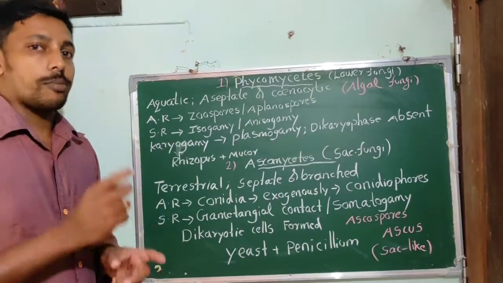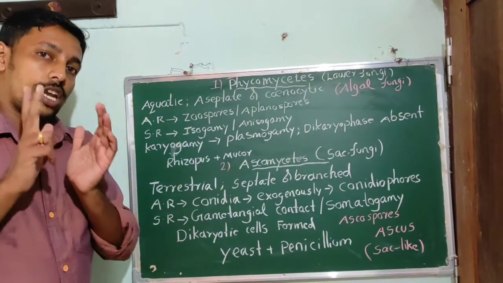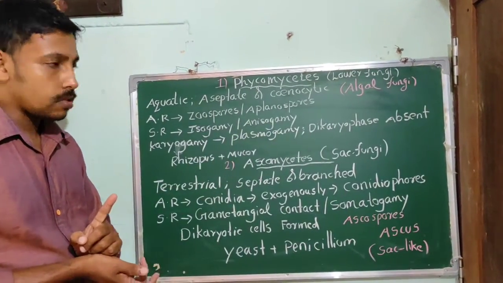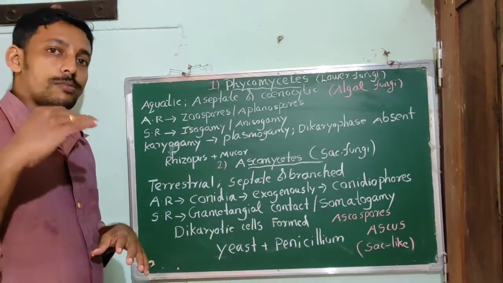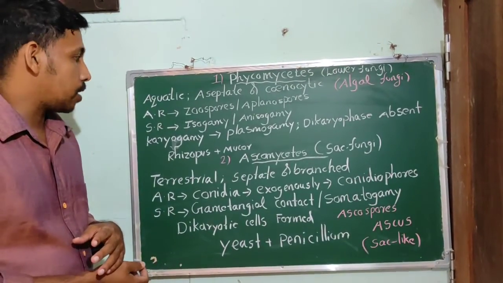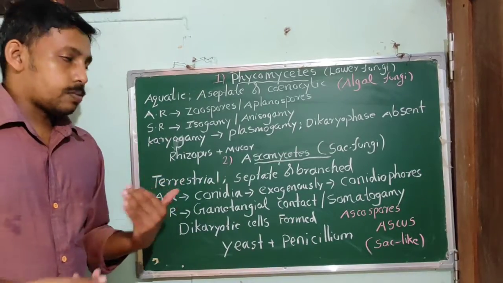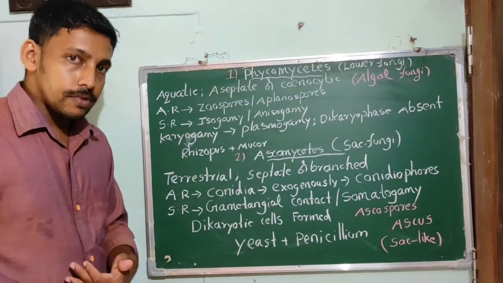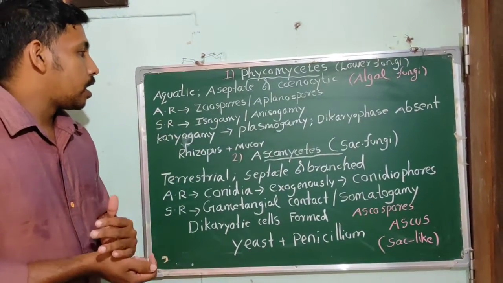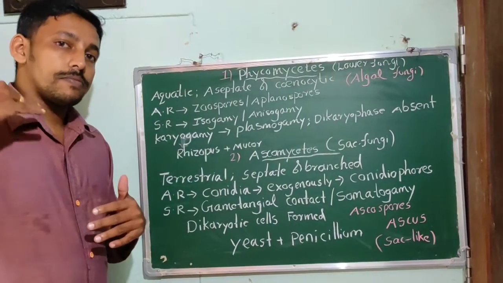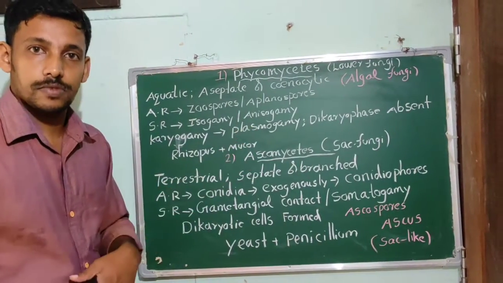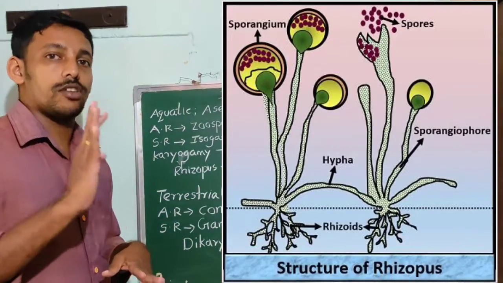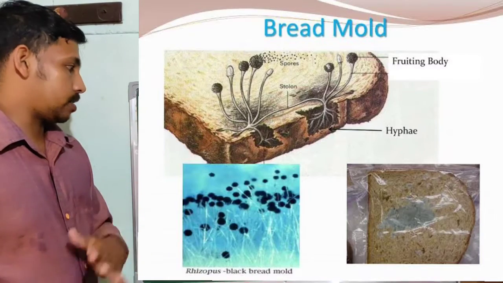Their asexual reproduction takes place by the formation of zoospores or aplanospores. You know that these are endogenously produced in the sporangium. Sexual reproduction takes place by isogamy or anisogamy, and in these lower fungi karyogamy immediately follows plasmogamy. That means there is no dikaryophase. Dikaryophase is absent in Phycomycetes.